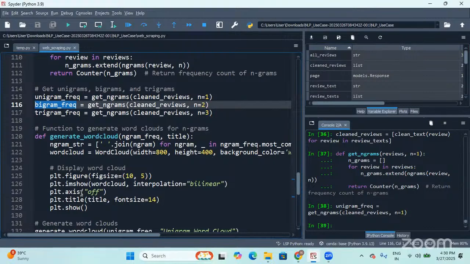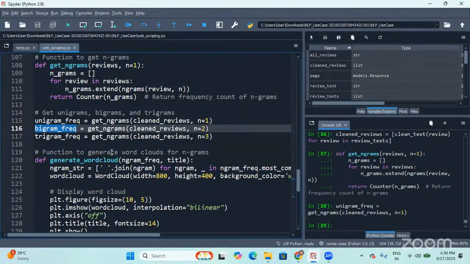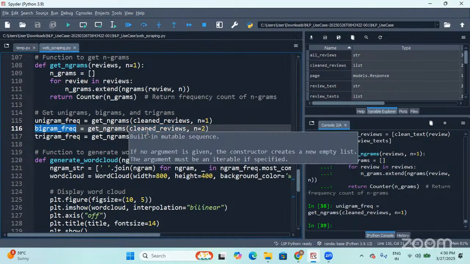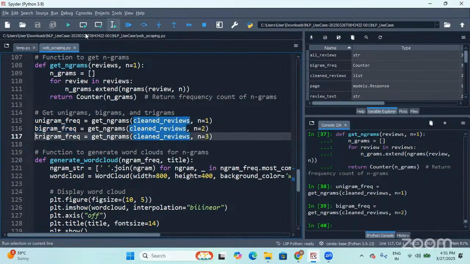So, we have it in this way. Then let me also display, friends. We are going to visualize all these unigram, bigram, and trigrams. But we have a function here. Before we visualize, I am supposed to explain it, right? So let me also do the same. Let me get bigrams. In the same way, let me get trigrams.